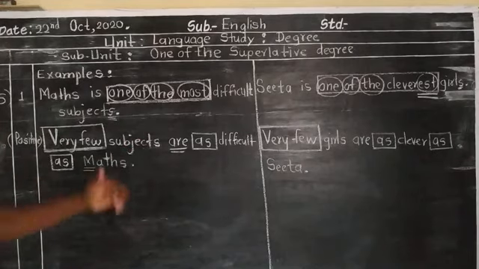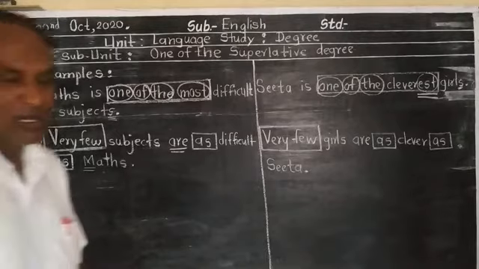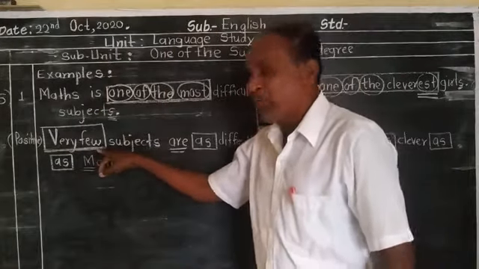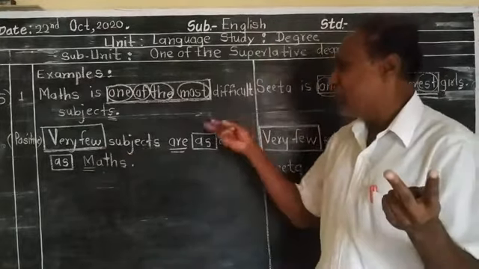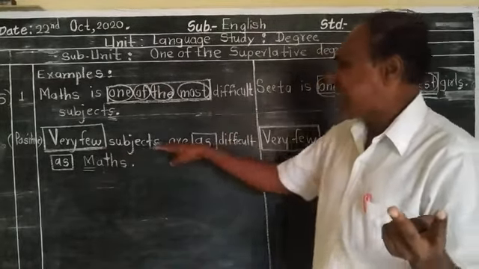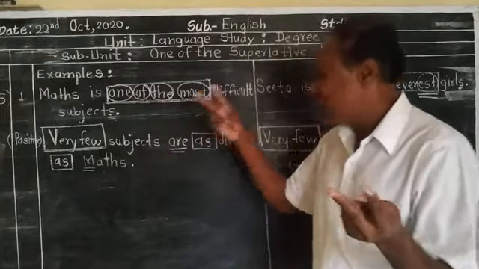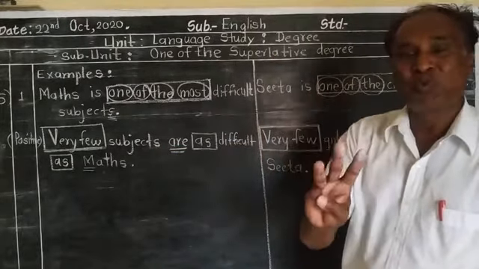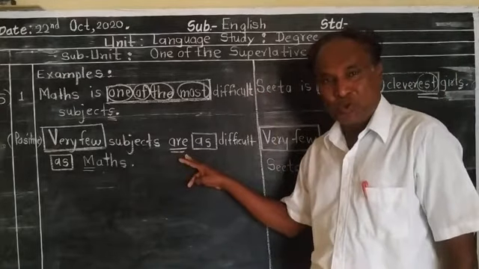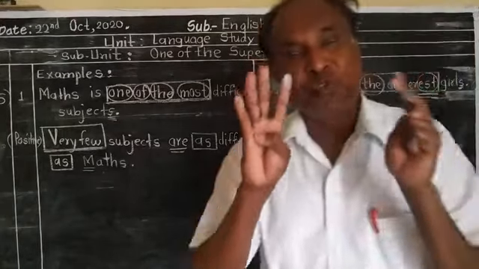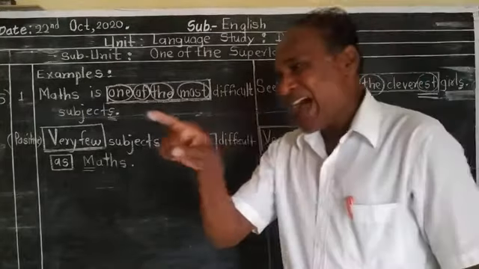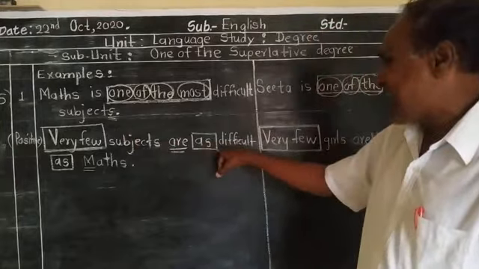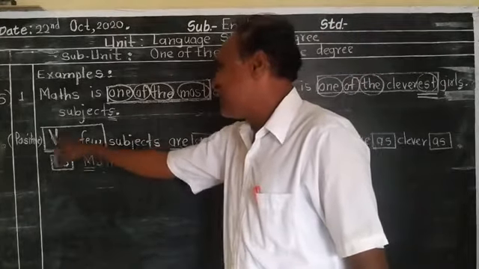And how to change into positive degree? Look here. Very few. First step: what is the first step? The words very few are used at the beginning. Second step: after that, an object is used. After that, third step, students, a verb is used. Fourth step, students, the positive degree characteristic as, adjective, as, and then subject.